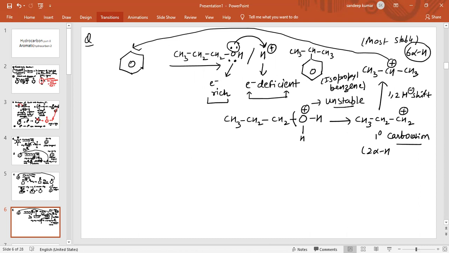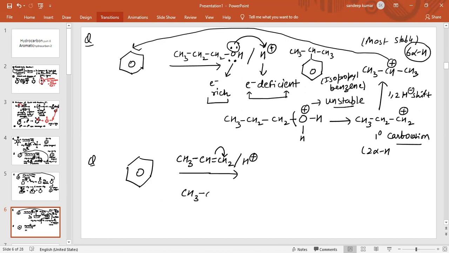So you can do another question by application of Lewis acid. If a compound is given like this, this is benzene, and the reaction takes place with an alkene like CH3CH=CH2 and H+. Now this pi bond will shift onto this carbon atom, because CH3 is an electron releasing group.